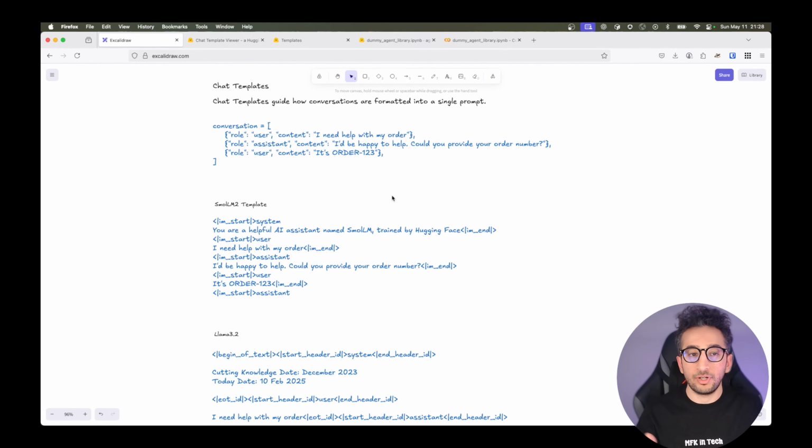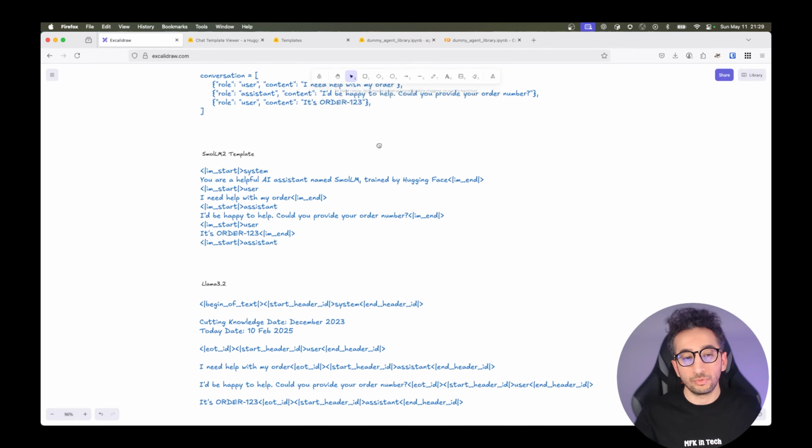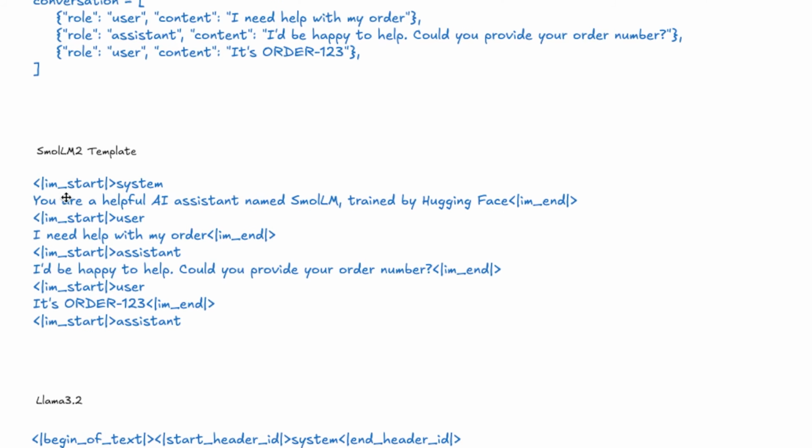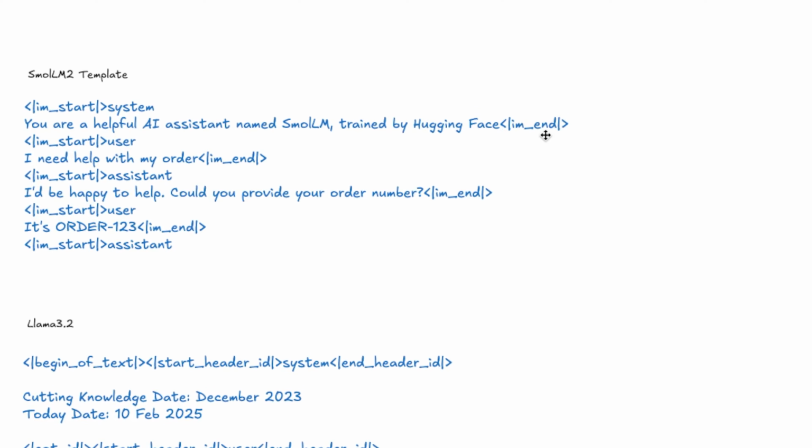We have more than one chat template. For example, we have the SmolLM2 template. This is a starting token, and we are saying you are a system, and this is how you should behave. You are a helpful AI assistant named SmolLM, trained by Hugging Face. And this is the end-of-sentence token. These are called special tokens. Now the user starts, and this is what the user says, and things like that. This is what kind of tokens SmolLM2 has.